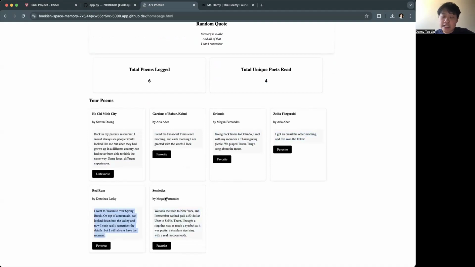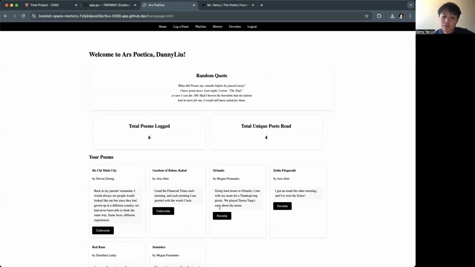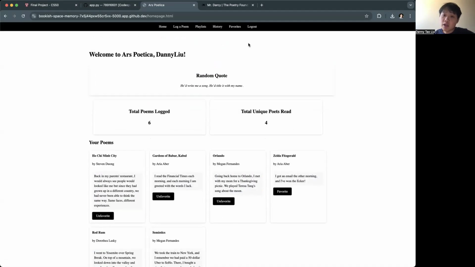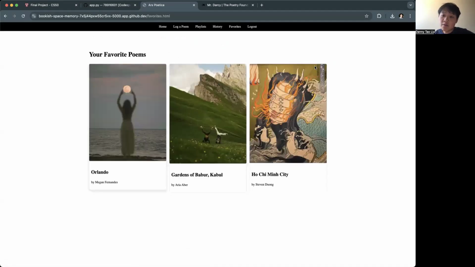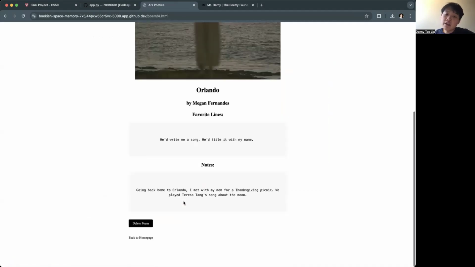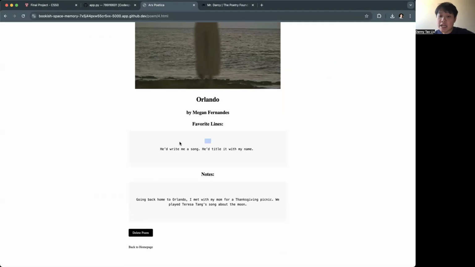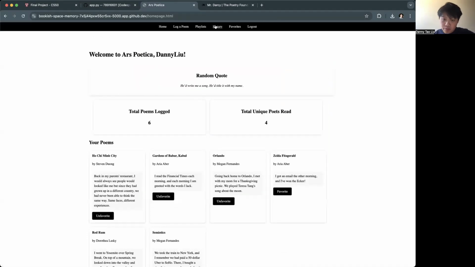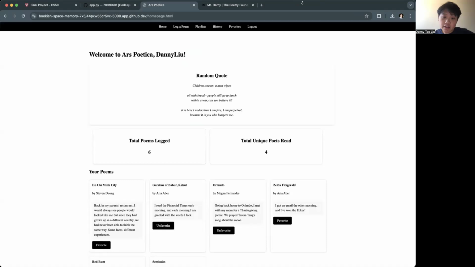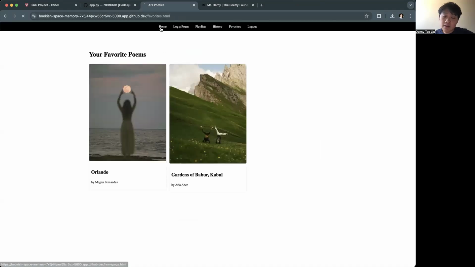These are diary entries essentially associated with each poem, and you can also favorite and unfavorite them. And when you do that, it'll show up over here as one of your favorite poems. And if you click on any of these, it'll give you a fuller, individual page about the favorite lines and notes of the poem, alongside an ability to delete a poem. So you can unfavorite these and it'll change as well. So they're very dynamic in that regard.